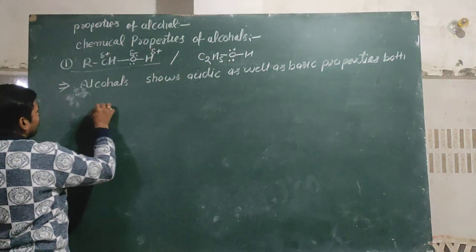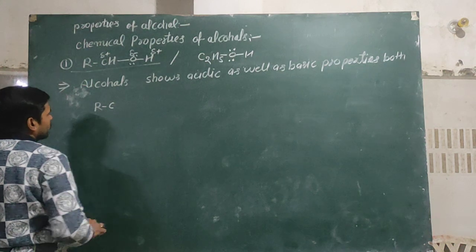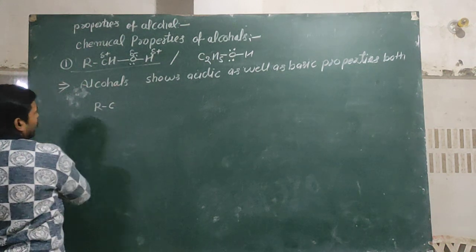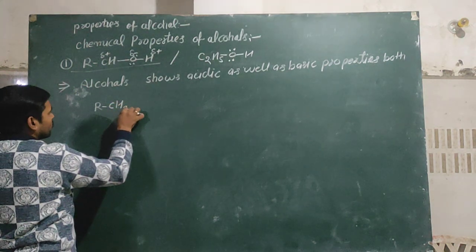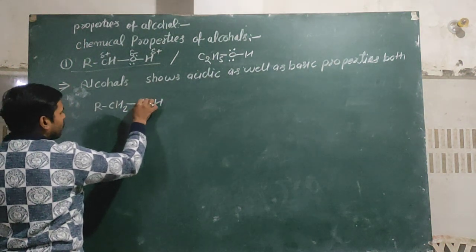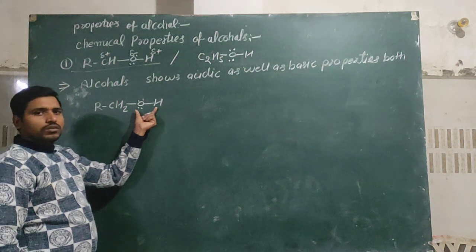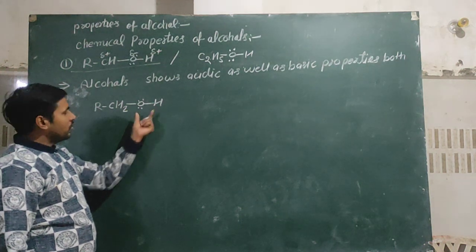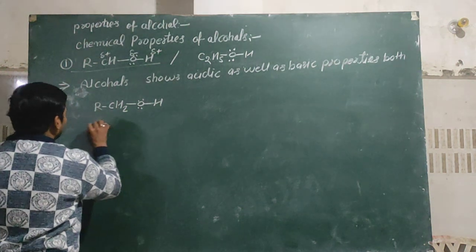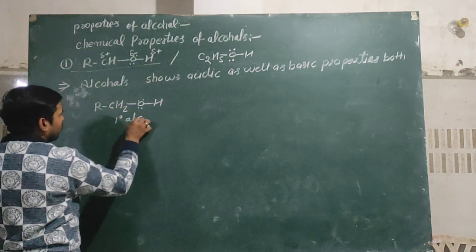You can see here, when alcohol contains only one long chain hydrocarbon, then the breaking of the bond takes place from the OH side.